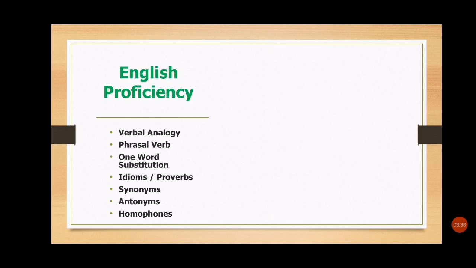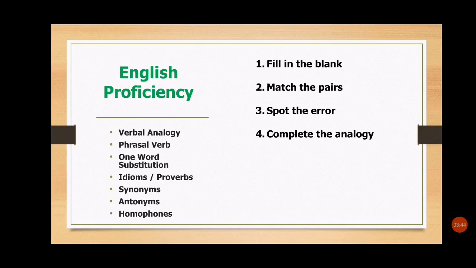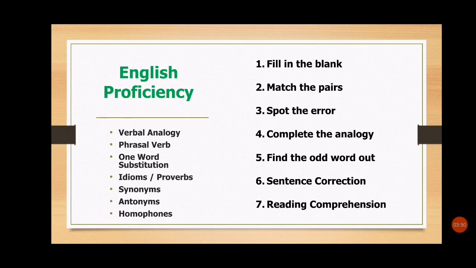Now let's talk about the types of question you are going to have in English, that is fill in the blanks, match the pairs, spot the error, complete the analogy, find the odd word out, sentence correction and reading comprehension. In reading comprehension, you will have 5 questions and remaining 25 questions will be from other topics that I have mentioned under the title. So that's all my friends.